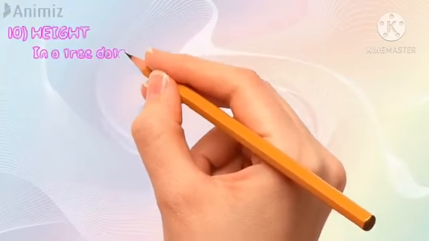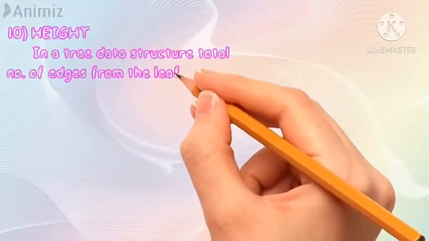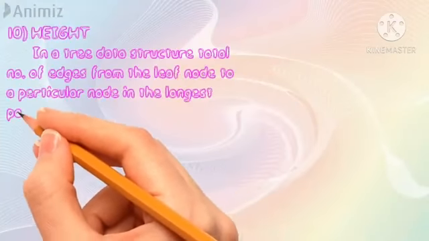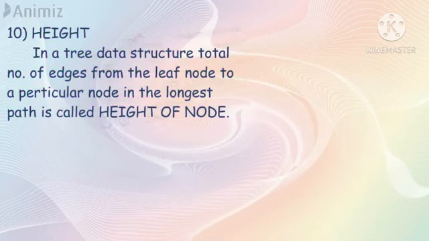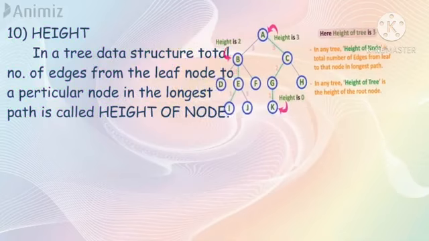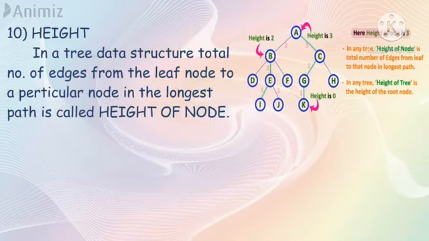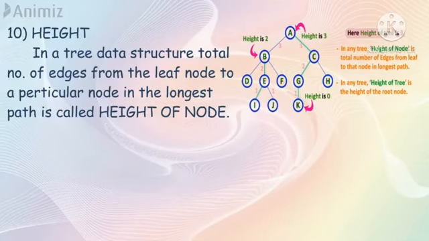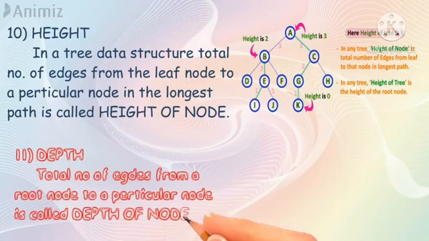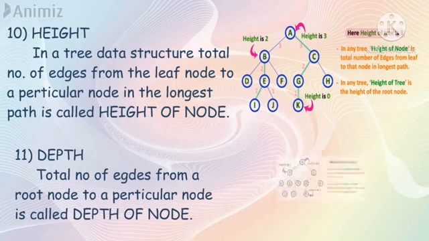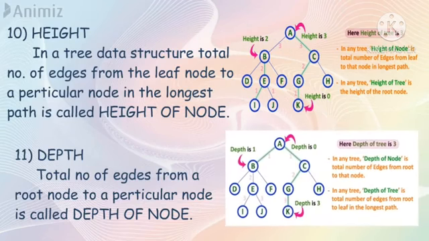Tenth is height of tree. In a tree data structure, the total number of edges from a leaf node to a particular node in the longest path is called the height of the node. Height starts from index 0. Here the height of the tree is 3. Eleventh is depth. The total number of edges from the root node to a particular node is called the depth of the node. Depth starts from index 0. In the diagram, the depth of the node is 3.